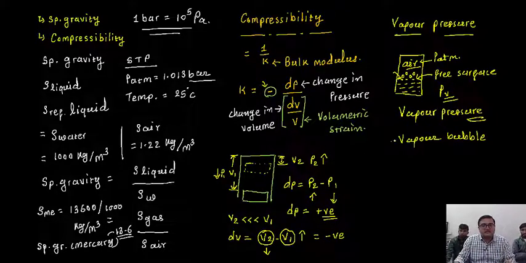If a vapor bubble is generated, say in a turbine or a compressor, then what will happen?